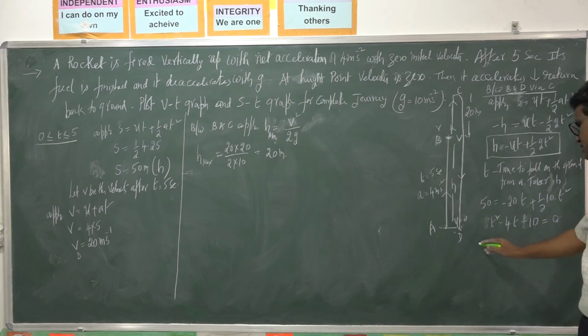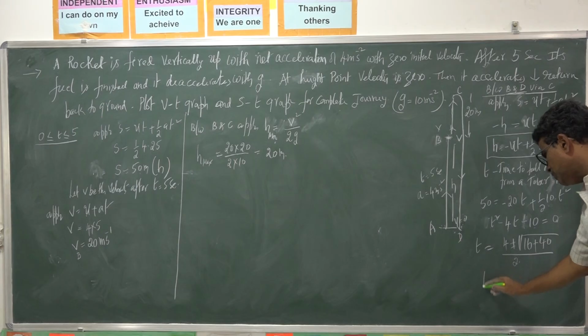So by the formula, t is equal to minus b, that is 4, plus or minus square root of b square minus 4ac. b square is 16, minus 4ac, where a is 1, c is minus 10, so 4 into 10, 40, divided by 2a, and a is 1.